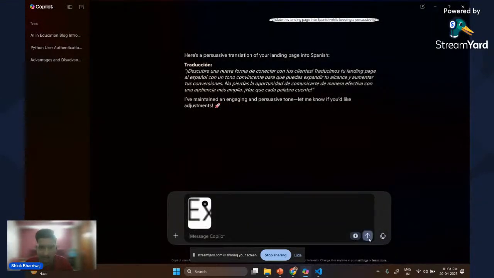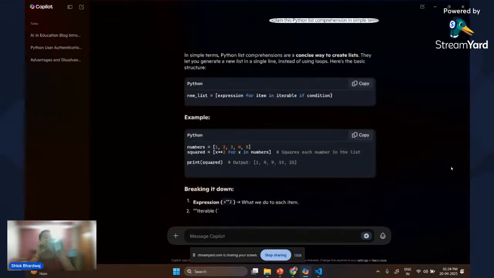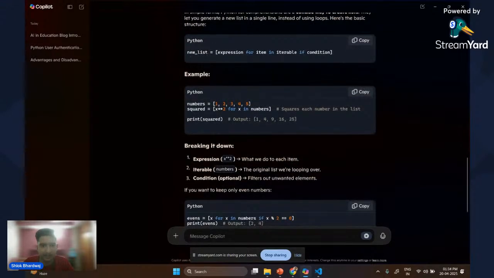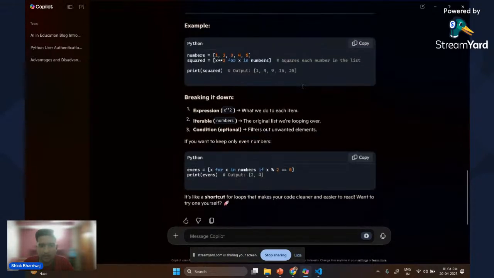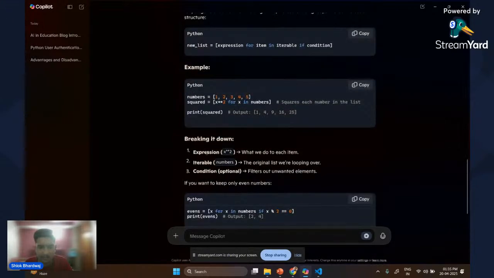Let's ask the AI to do this. And yeah, here we can see, in simple terms, Python list comprehensions are a concise way to create a list. Here we have the code for creating the list, the list name, and how we make the list in the square brackets itself. And it also gave us multiple examples like this expression, etc.